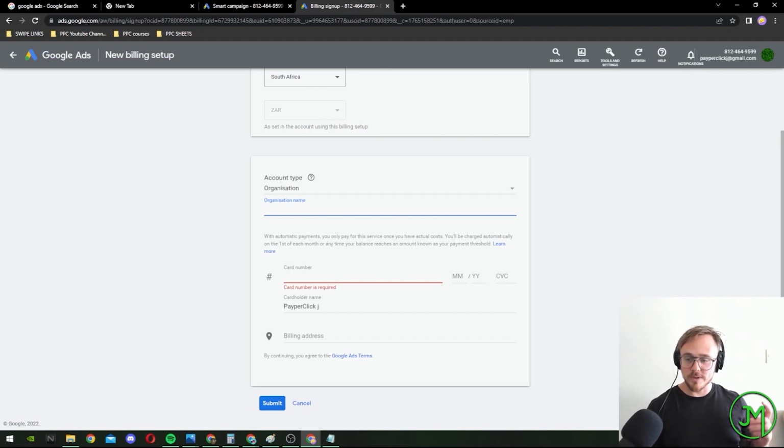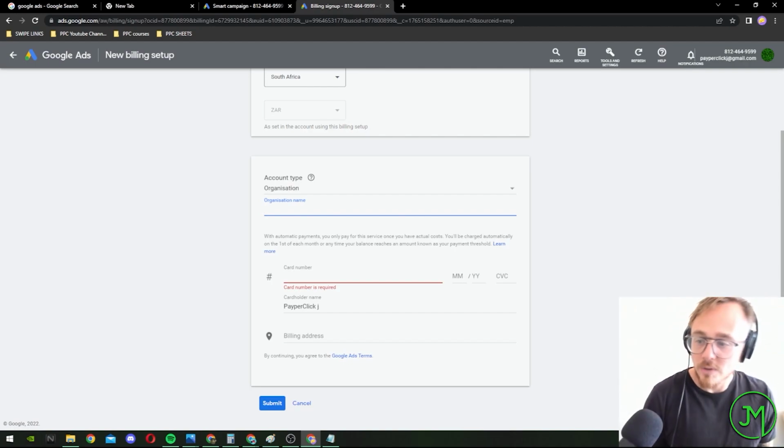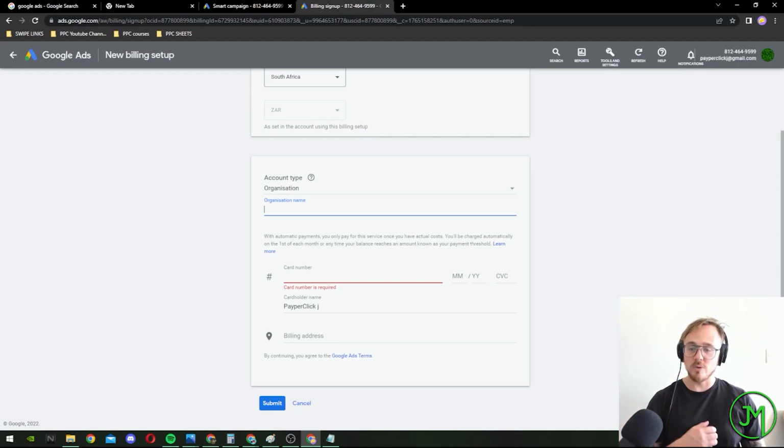And here are some important things to note. For every advertising cost that you or your Google Ads account accrues, it charges automatically to this payment method, right? That is quite important. So it's always best, or you need to make sure the client's card details are in here.